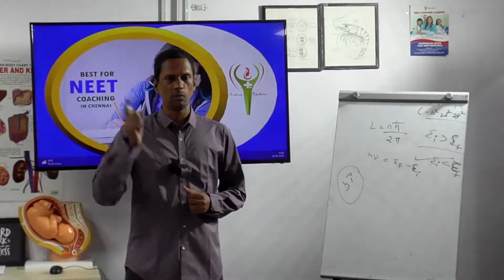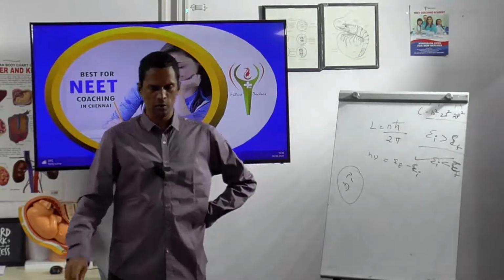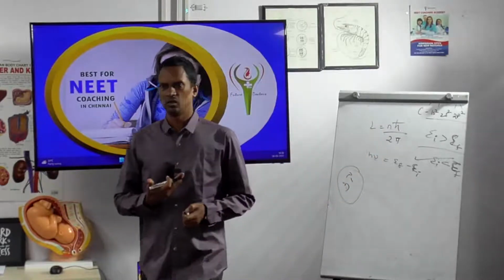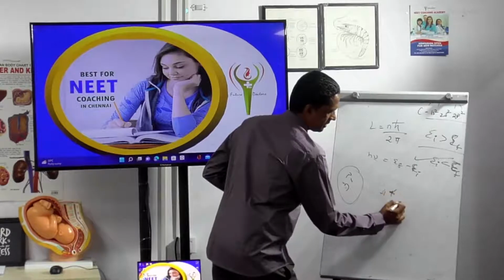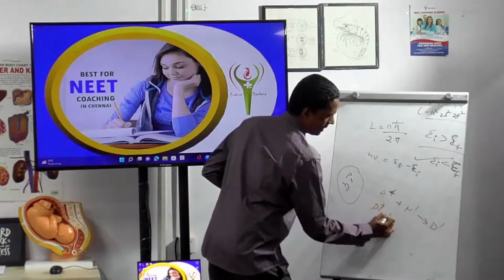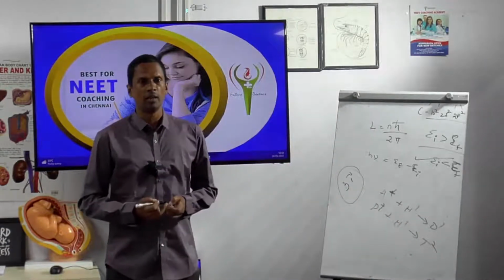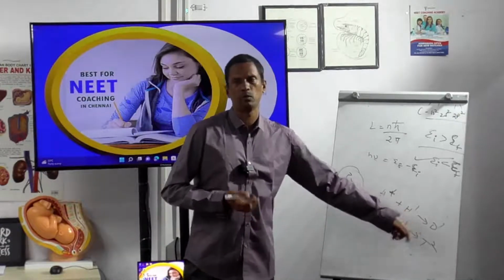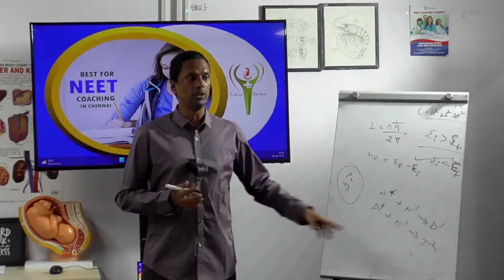That's why, what is the process going on in the sun? Nuclear fusion. I also taught this in the last class, no? Hydrogen plus hydrogen will give deuterium. Deuterium plus hydrogen will give the next nucleus. For this process, what has to happen? I have to use a nuclear fusion reaction.